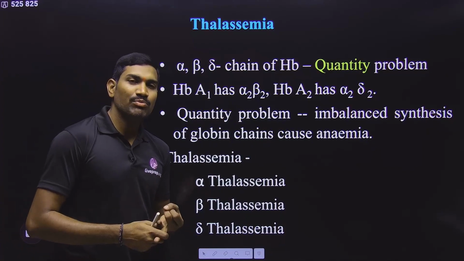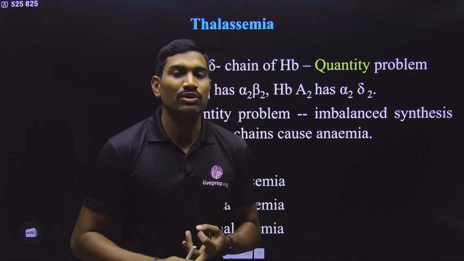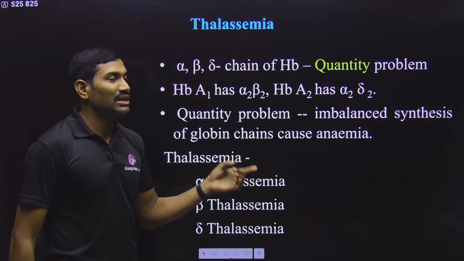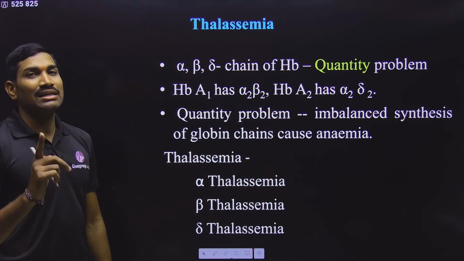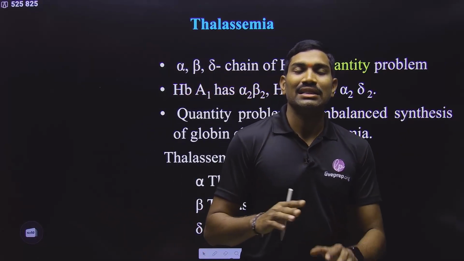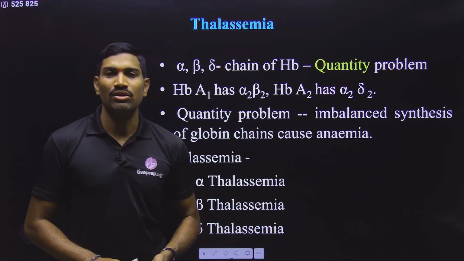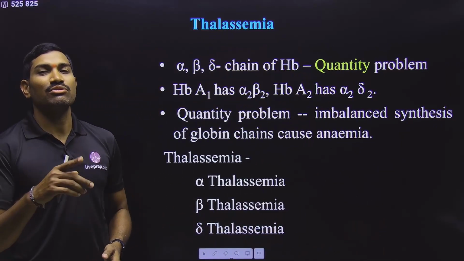If beta chain is not produced or less produced, it is beta thalassemia. If delta chain is not produced or less produced, it is delta thalassemia. Why are we talking about delta? Regarding adult hemoglobin 2 type, alpha2 delta2 is there. In the adult 1 type, alpha2 beta2 is there. That is the common type that we are studying. Yes or no? And in the case of fetal type, alpha2 gamma2 is there.